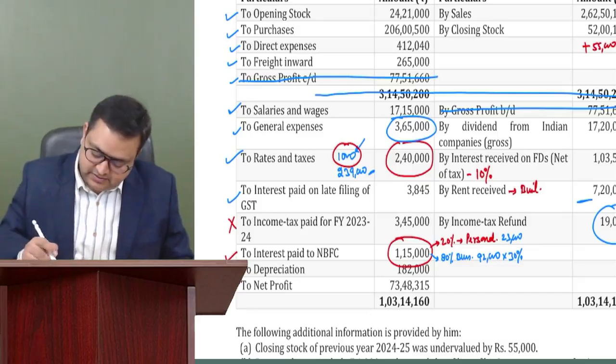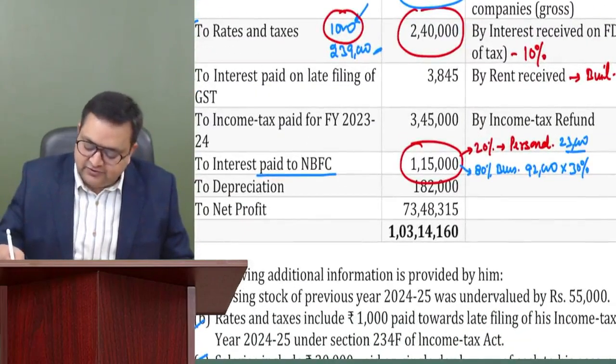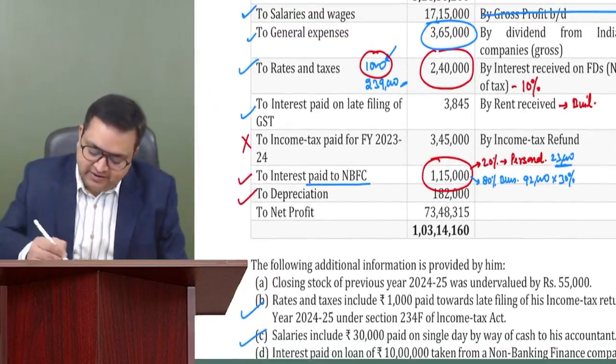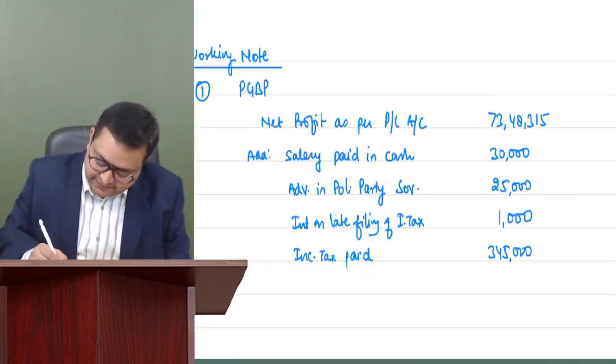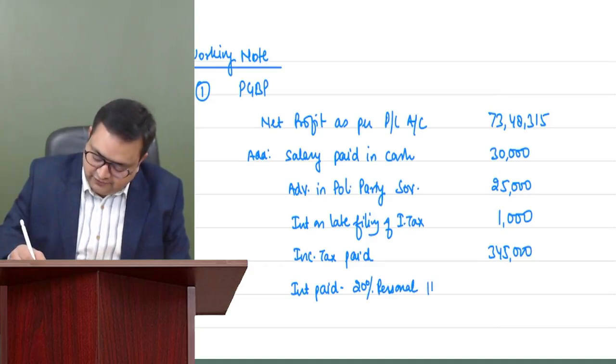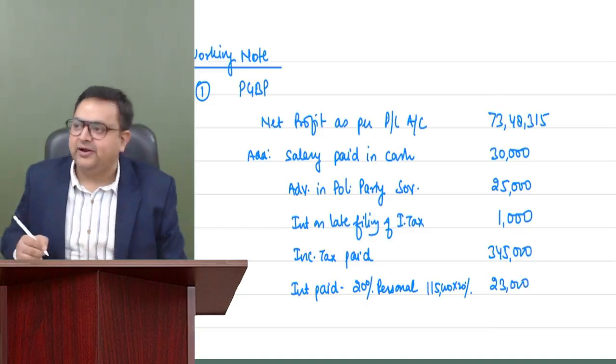Then interest paid to NBFC. First of all, 23,000 will not be allowed because it is personal, 20%. So out of 1,15,000, into 20%, 23,000 you will not allow.